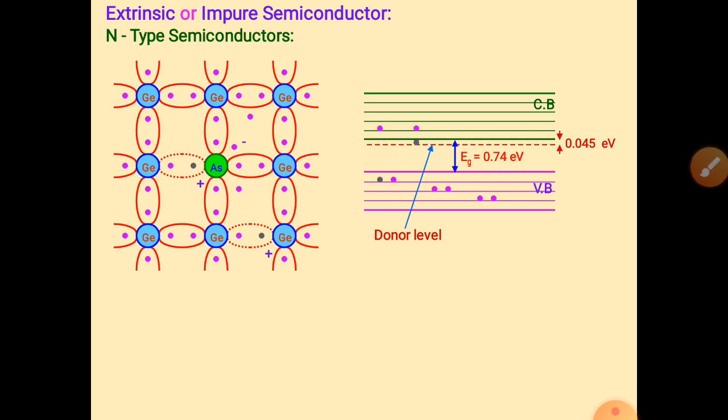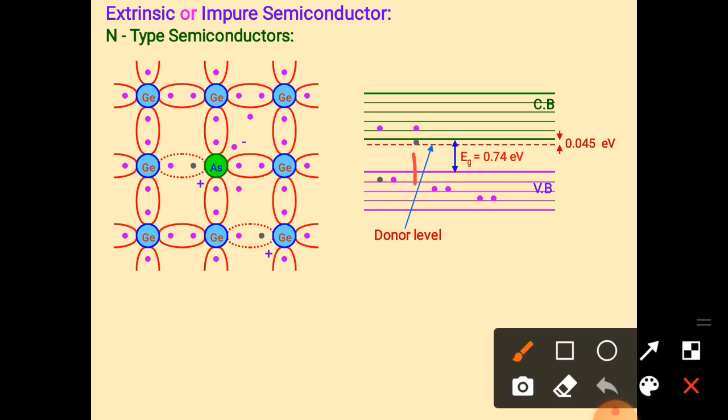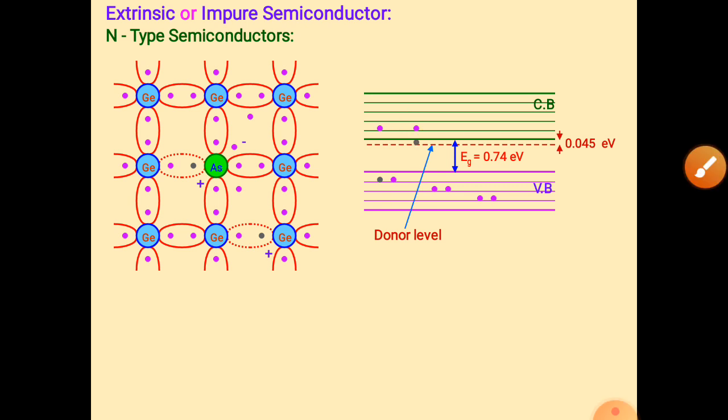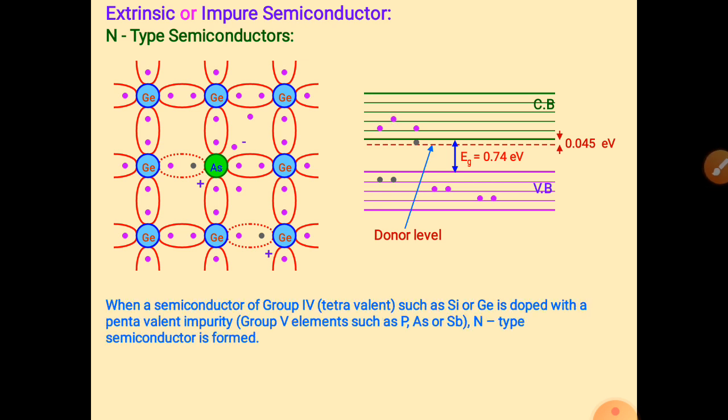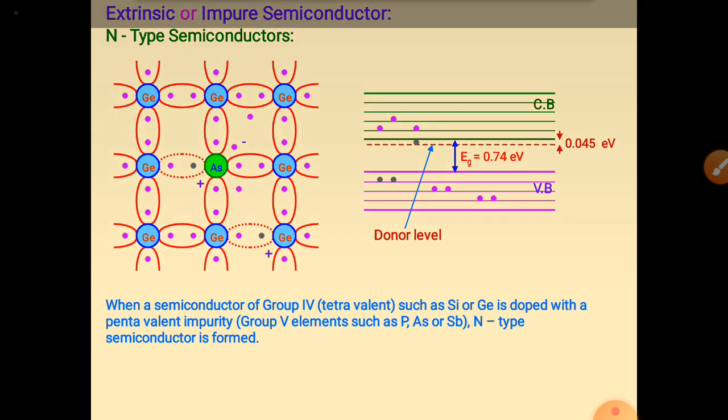Electrons get energy from outside and transition to the conduction band, right? So this is how we can increase the conductivity of semiconductors by impurities. By impurities we get a larger number of electrons, and if we have more electrons, then conductivity also increases.